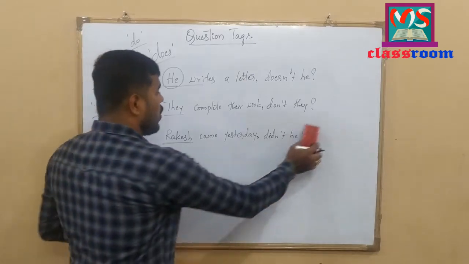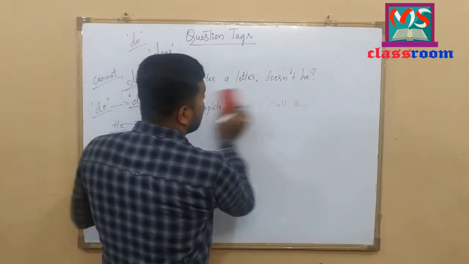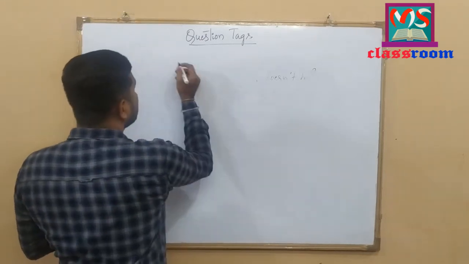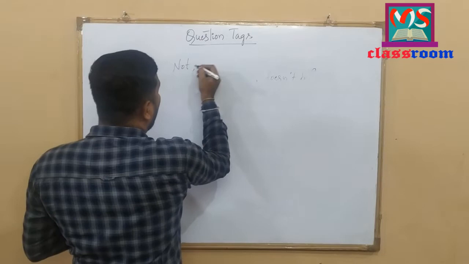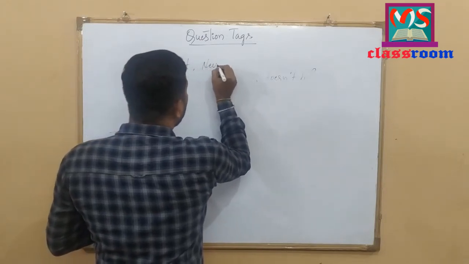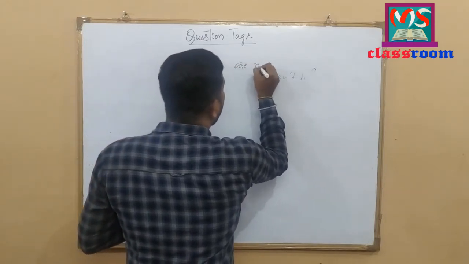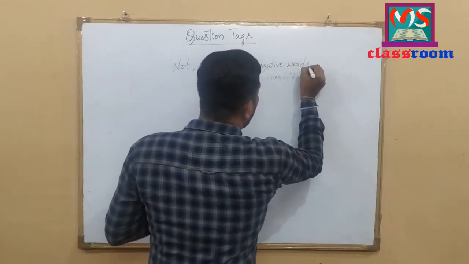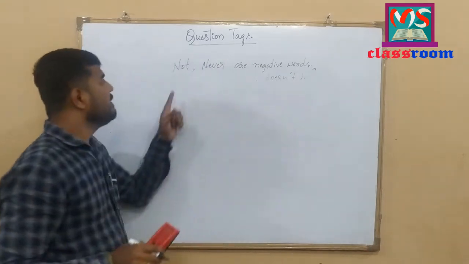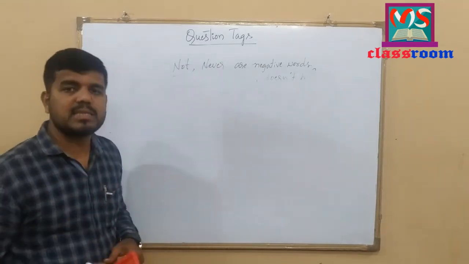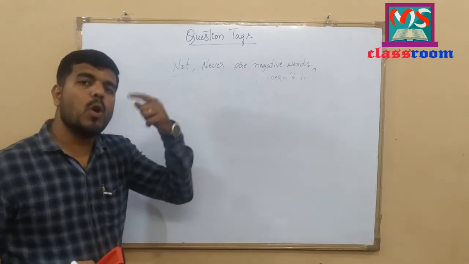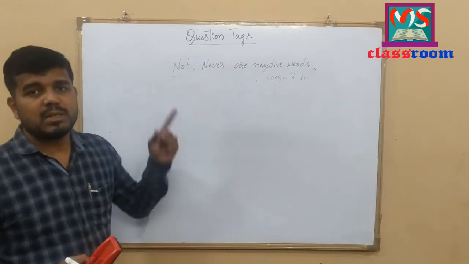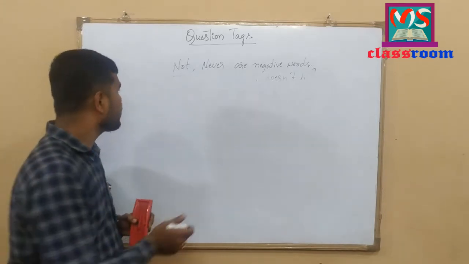Here, not and never are negative words. The words not and never are negative words. Whenever we find not or never in sentences, we should add positive question tags to those sentences. Let me discuss this thing with examples.